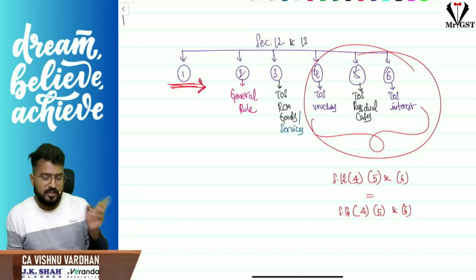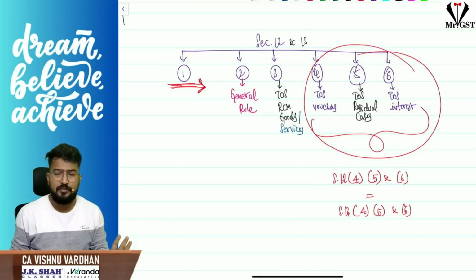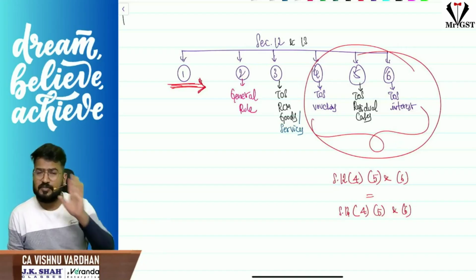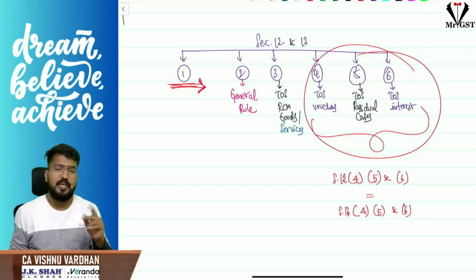Subsection 2 talks about general rules. Subsection 3 talks about RCM goods and RCM services: what is the time of supply? Subsection 4 talks about time of supply for vouchers. Subsection 5 is the residual case. Subsection 6 is interest or late fee for delay in payment of consideration.